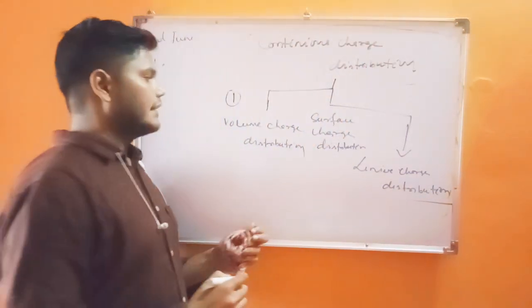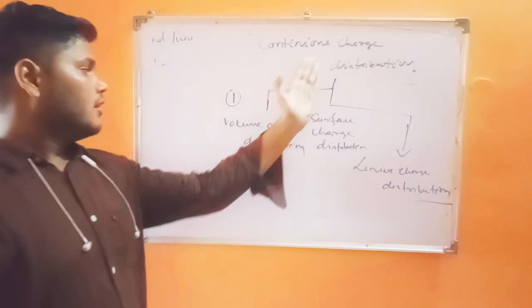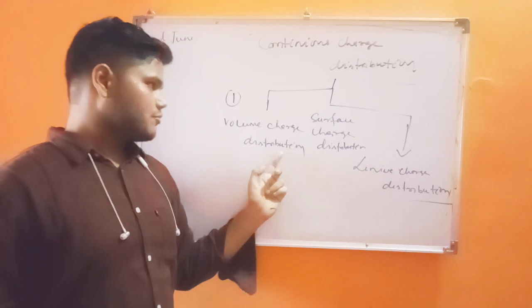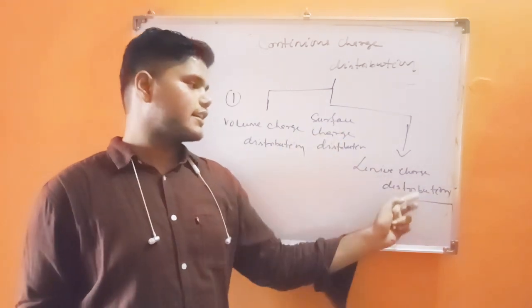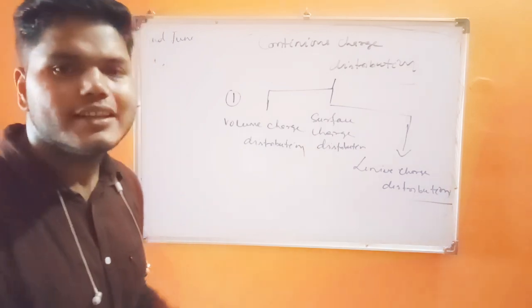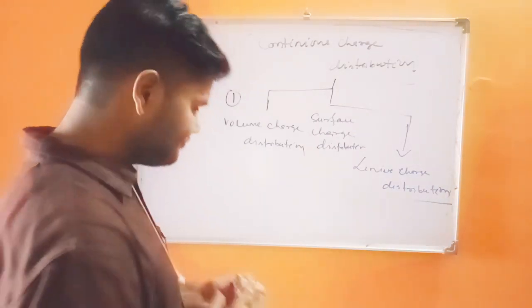You can note down these three types. We will discuss one by one.